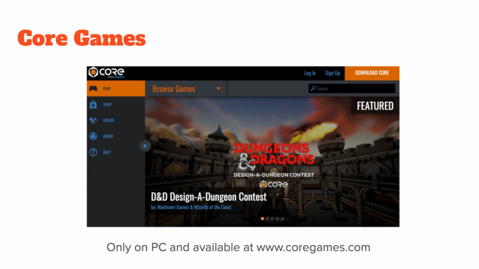Also, there's this other thing I want to mention called Core Games, which is at www.coregames.com. And this is a games engine which is based on kind of Unreal Engine's graphic capability, if you like, and you can get some really stunning results. It's unfortunately only for PC, but hopefully you are all using a good gaming PC at college, and so I would suggest downloading this and going through some of the tutorials on there.